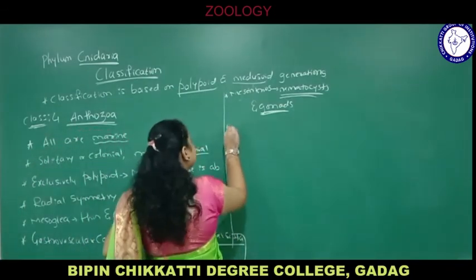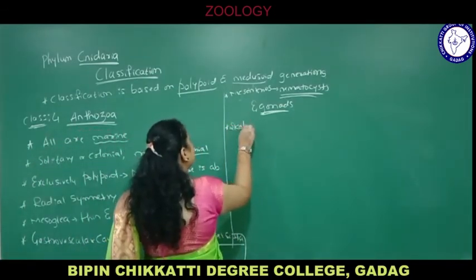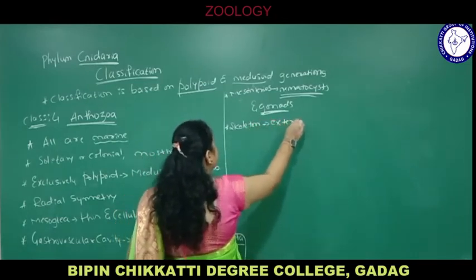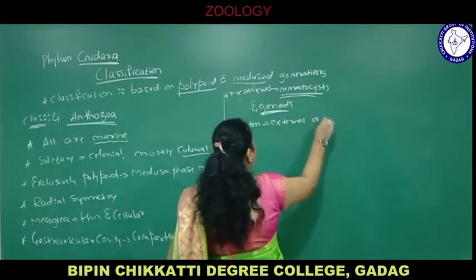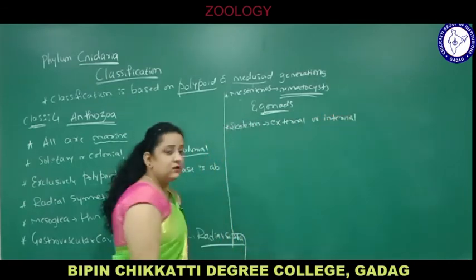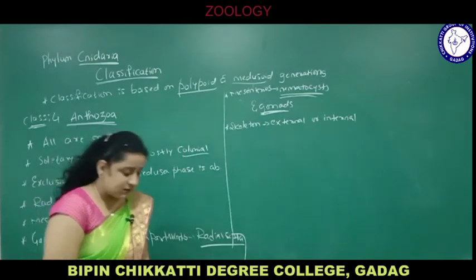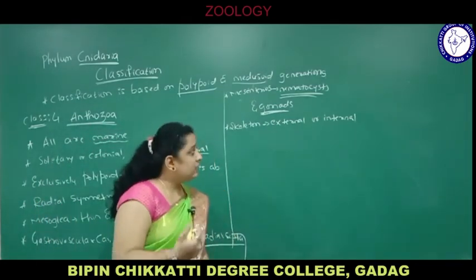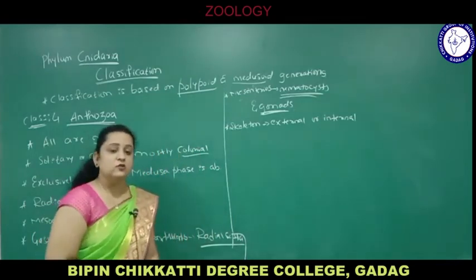Skeleton is either external or internal. External exoskeleton, as in arthropods, and we human beings have an internal skeleton, which we call endoskeleton.